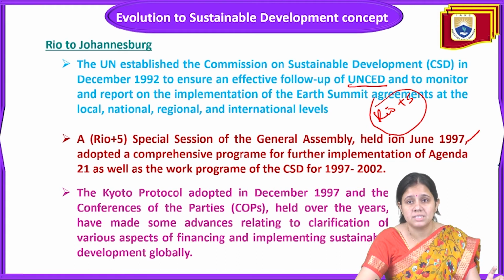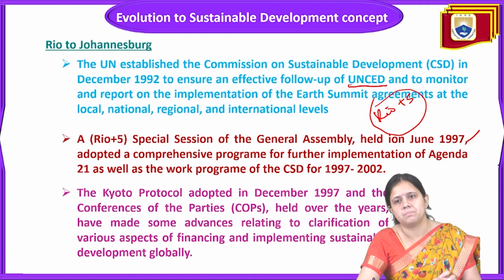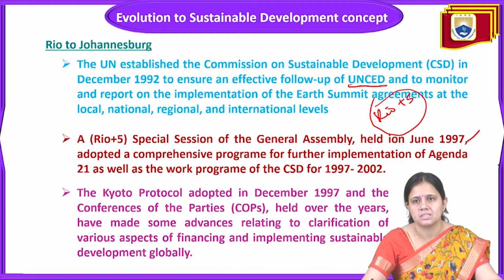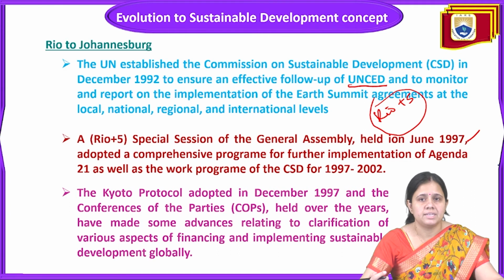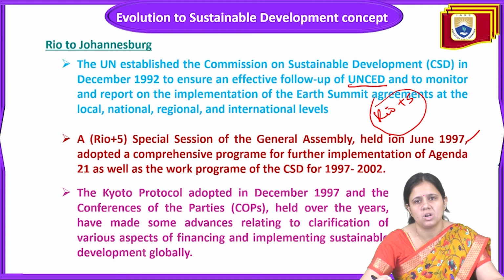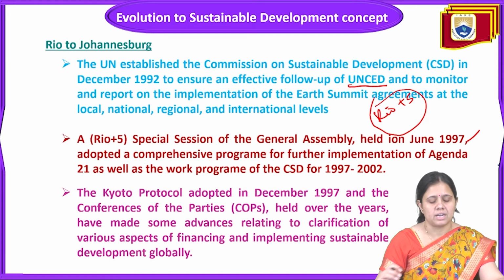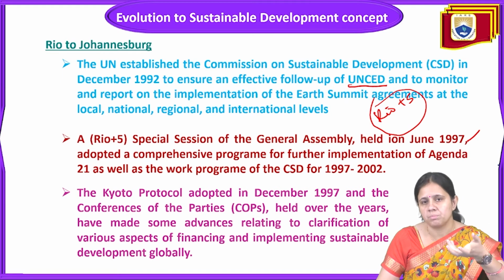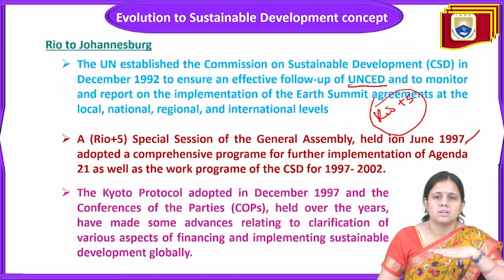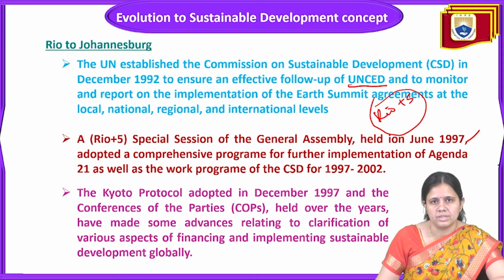And in 1997, the Kyoto Protocol was adopted, and the conferences of parties held over the years have made some more advances relating to clarification and aspects of financing and implementing sustainable development globally. This is about climate change and greenhouse gases. They adopted a vision for a protocol that will cut down the emission of greenhouse gases into the environment.